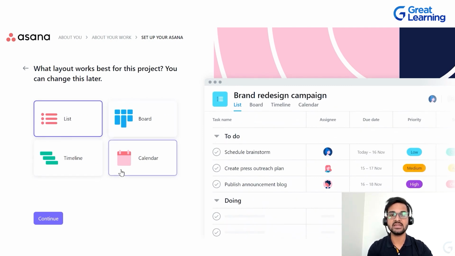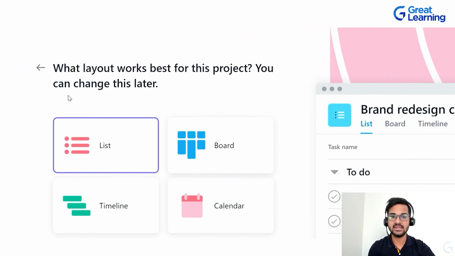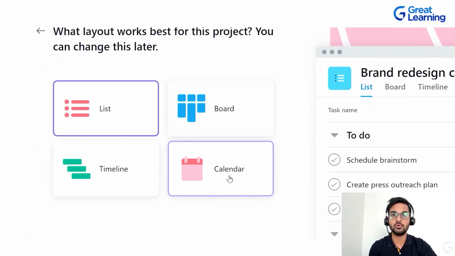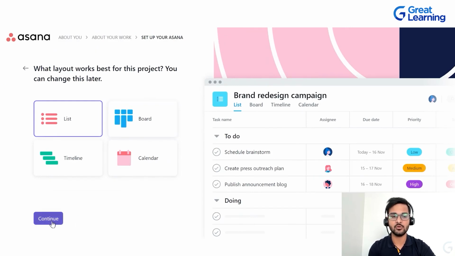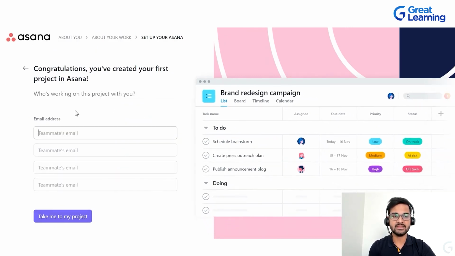Then again, as I told you, there are so many views in Asana: list view, board view, timeline view, calendar view. It depends upon you which view you want to work on as of now. But I will suggest you to go for list view first of all. And as it is written as well, you can change this later. So if you click on list view and later on you want to go to calendar view or board view, that can be done. That will not be an issue. So click on continue. And then if you have the teammates' email IDs and you want to add members, you can do that. But again, once you go to the home page, you can do this within Asana project management tool as well. So as of now, we'll just go to the project and then later on we'll see how to add members and how to go about creating a new project.